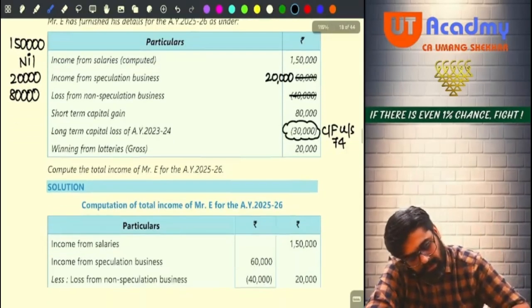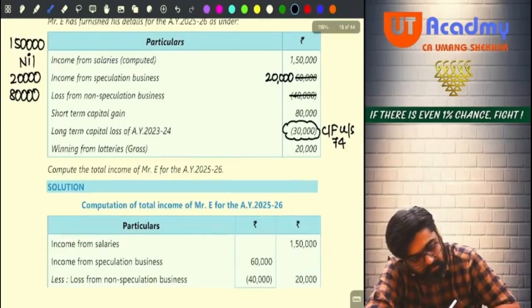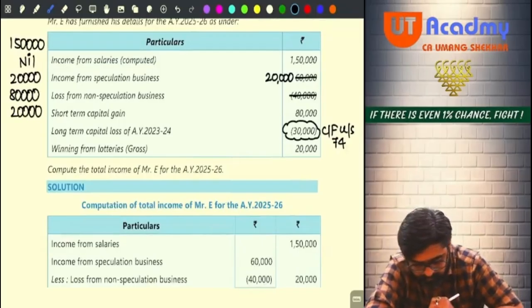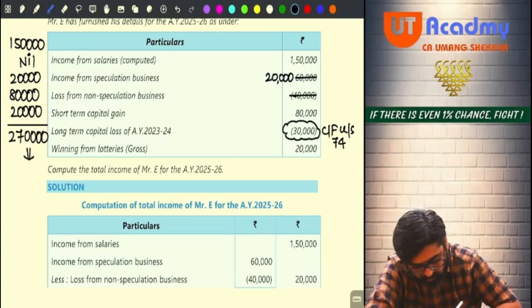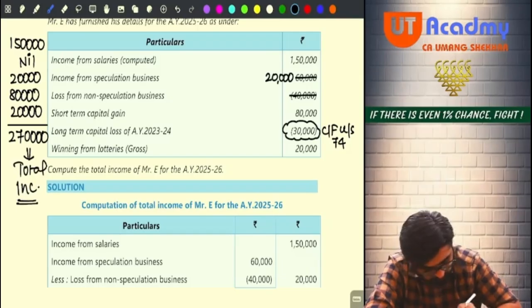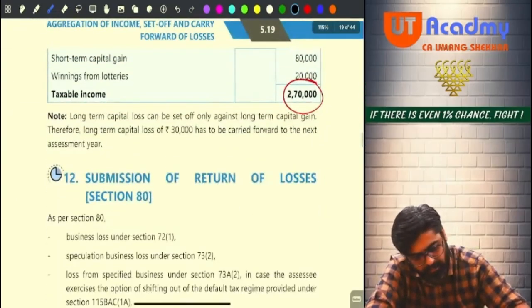Okay. Long-term capital loss done. Winnings from lotteries. Do you have other sources? Yes. Only one other sources, 20,000. So now can you calculate your total income? 190 and 270. 2,70,000 will be your total income. Friends, are you getting 2,70,000? Please check.